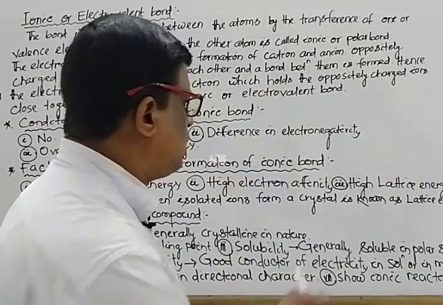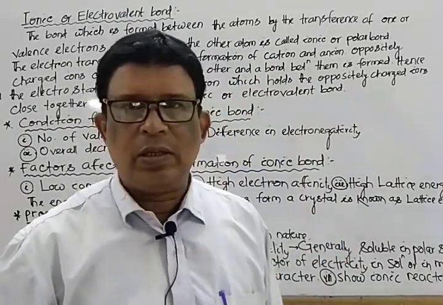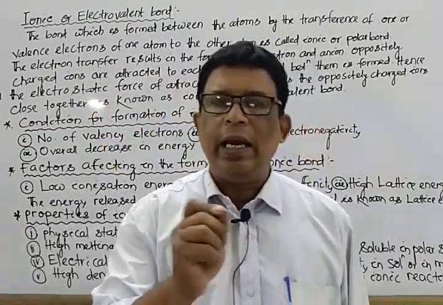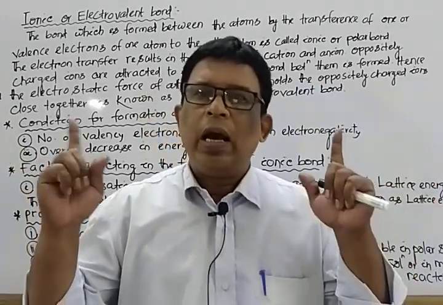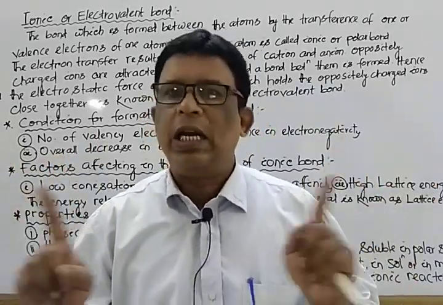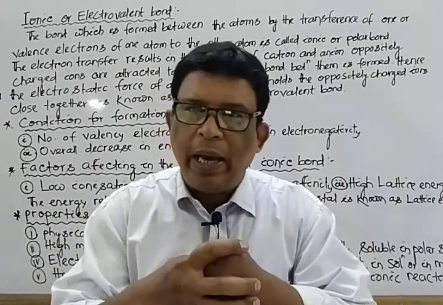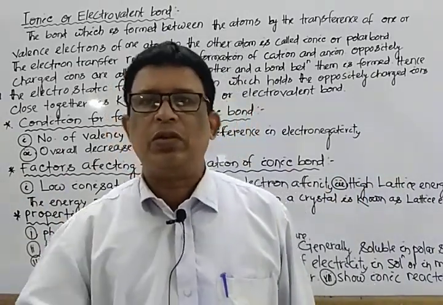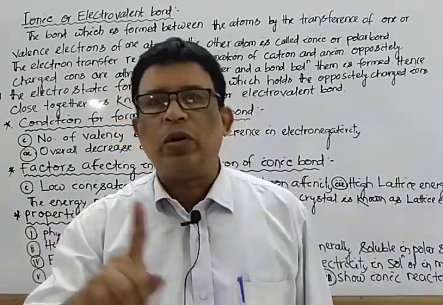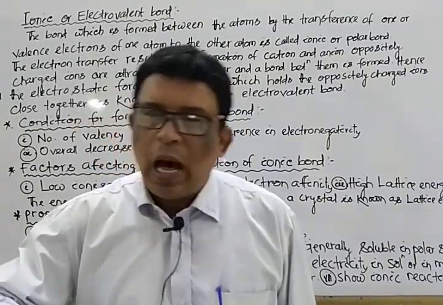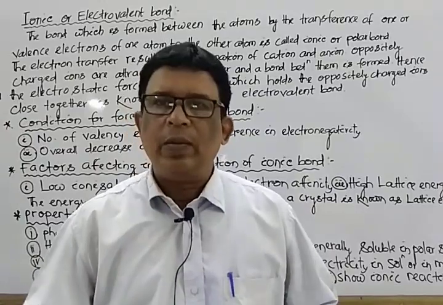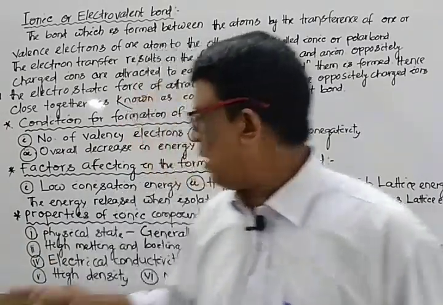And the third one is high lattice energy. What is lattice, L-A-T-T-I-C? What is lattice energy? After the formation of cation and anion, when they combine together to form a constituent molecule, the amount of energy released is known as lattice energy. So higher the energy released, higher the stability. Mark that.